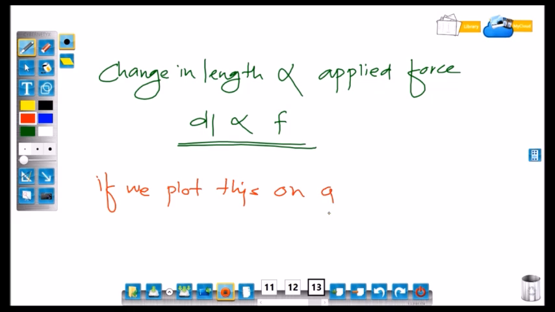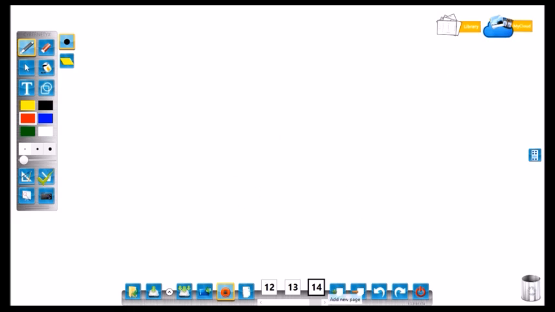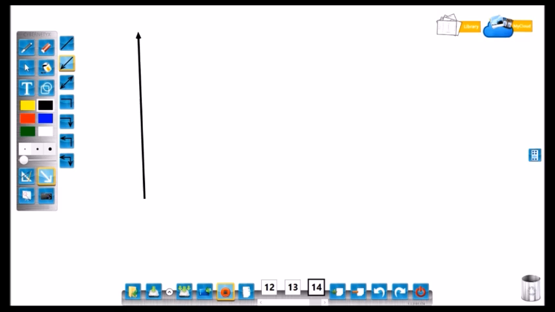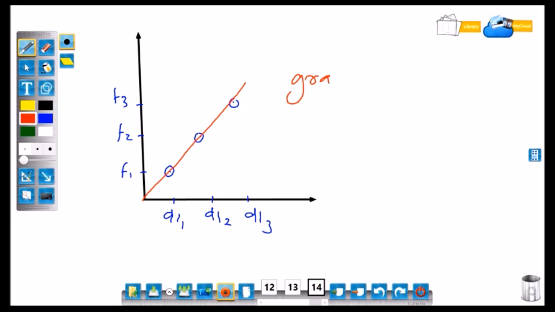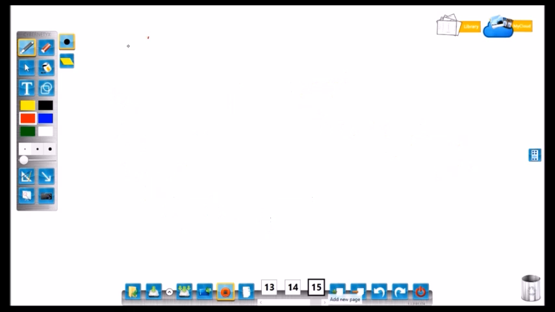If we plot this on the graph, that is force against change in length, for F1 there is delta L1, for F2 there is delta L2, and for F3 change in length, that is delta L3. So we can draw this graph. This shows force versus change in length, that is F versus delta L graph.